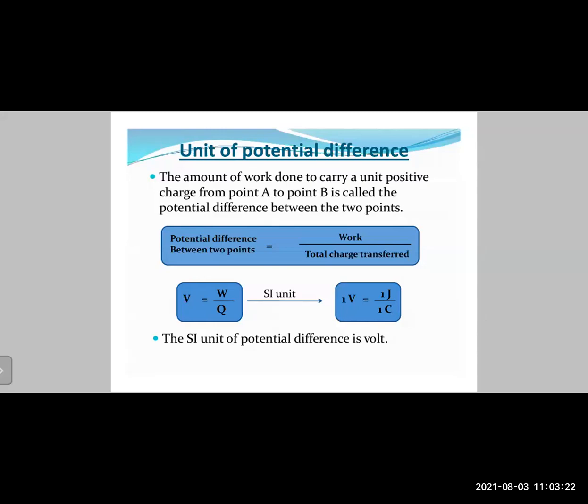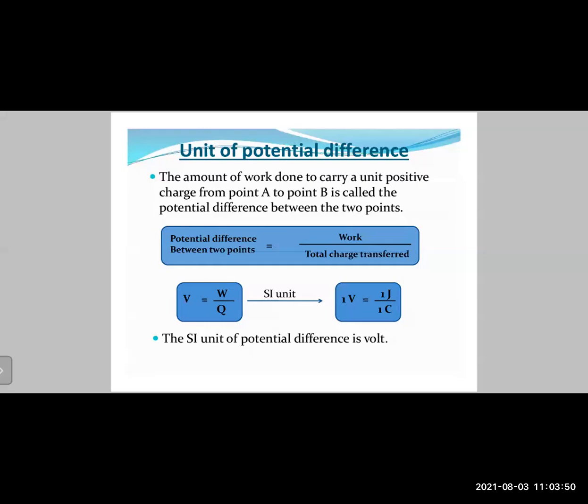So potential difference between 2 points is equal to work divided by the total charge transferred, right? So potential difference is measured in the units of volts. It is called voltage. We measure it in terms of volts. Okay, so the volt is a unit for measuring potential difference. So V is equal to W upon Q. In this case, W is the work done divided by Q, which is the charge.